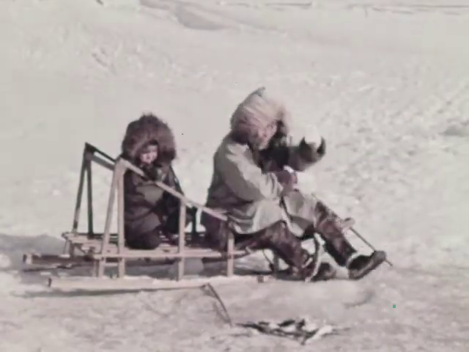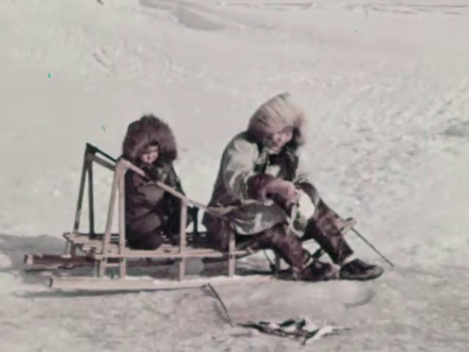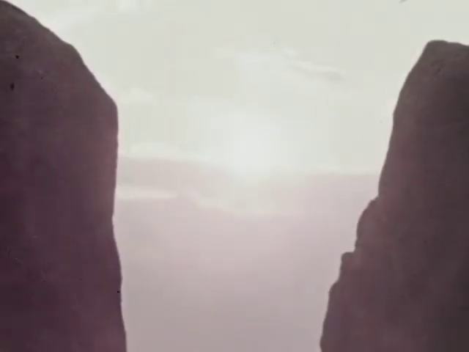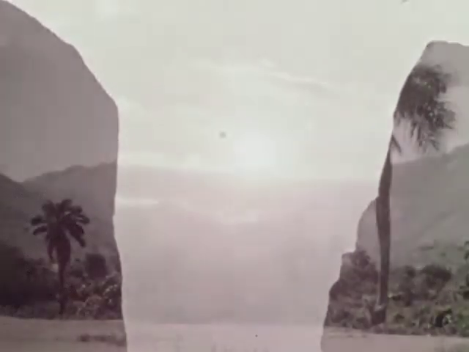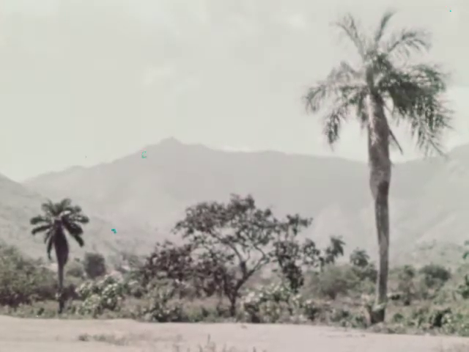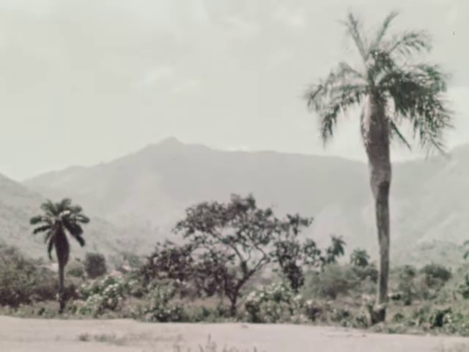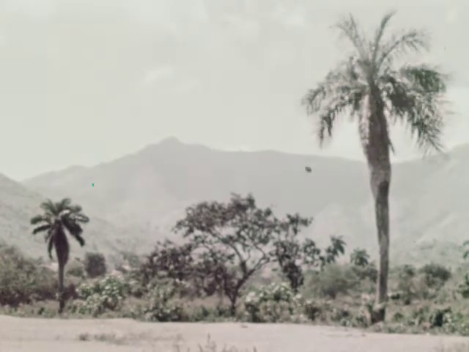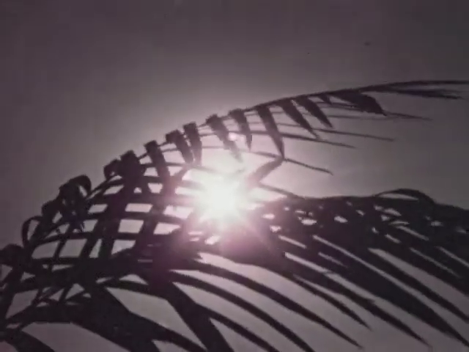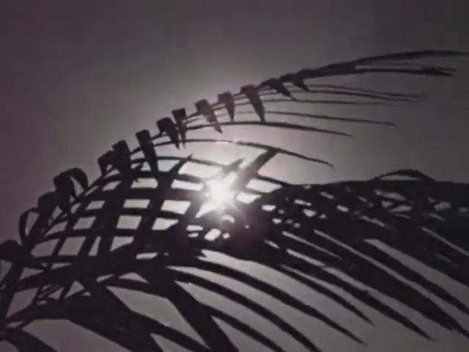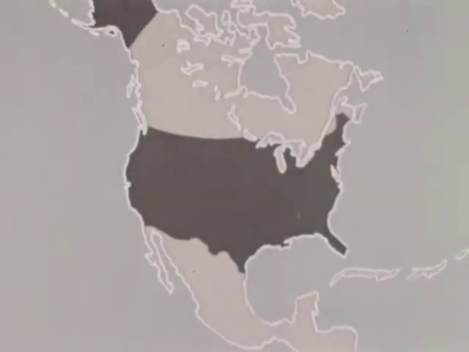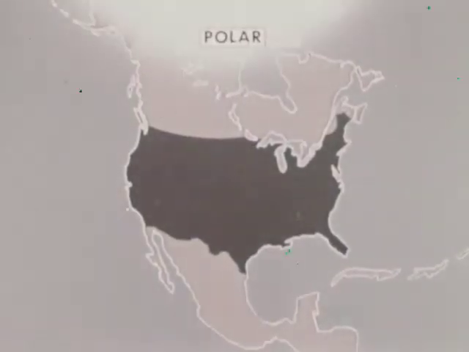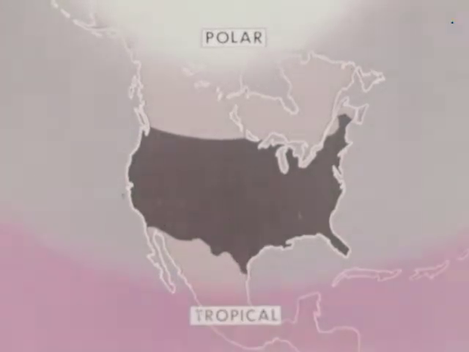In the polar regions, air becomes cold. The slanting rays of the polar sun, even in summer, do not heat polar regions very much. But in the tropics, the nearly direct rays of the sun keep the land warm all year round, and the warm land heats the air that is over it. Our weather changes mainly because of air masses that drift away from the cold polar regions and the warm tropical regions.